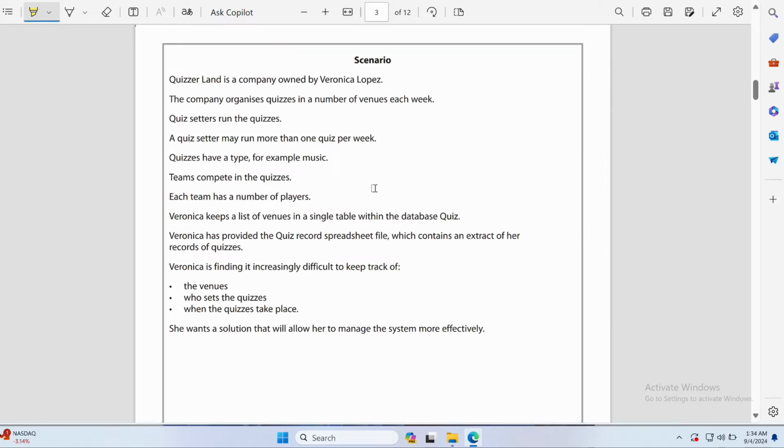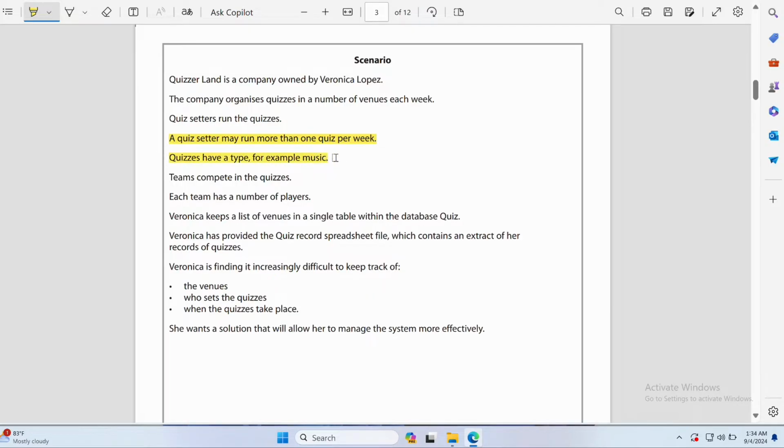Then we have a scenario: CONNET is a company owned by Veronica Lopez. Here they provide a database, and based on that they provide you some of the scenario. They are creating quizzes based on setters who are responsible for setting the quizzes per week. They say that a setter may run more than one quiz per week, and a quiz may have a different type.